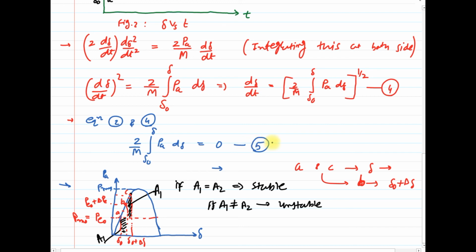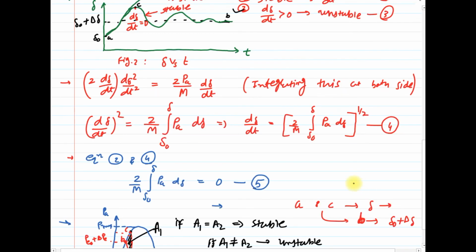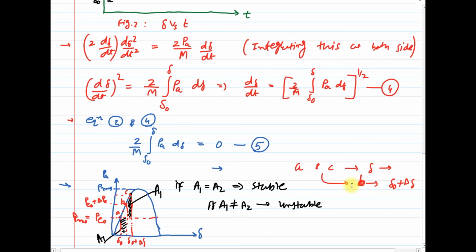So we get the final equation, and from that we plot the P_a-delta curve. From this we can say that the system will remain in stable operating condition if and only if both the areas under the P_a-delta curve, for acceleration and deceleration, remain the same; else it is unstable operation of the system.